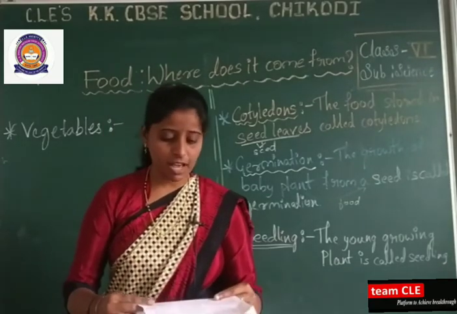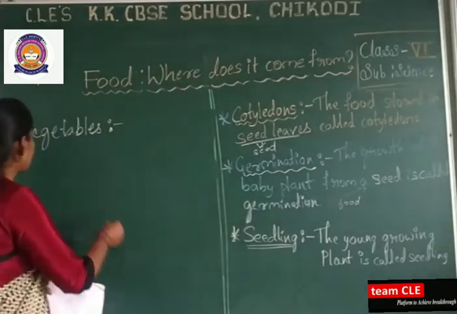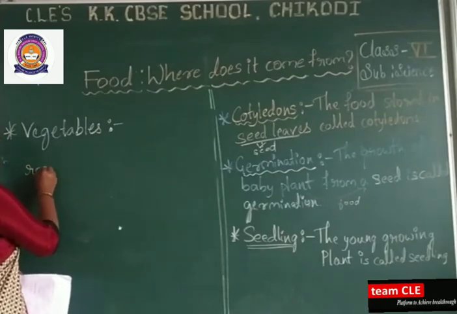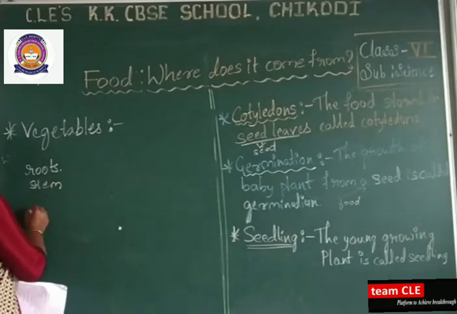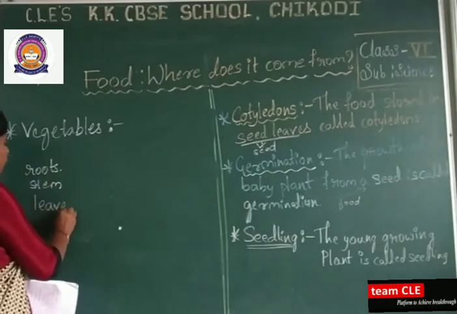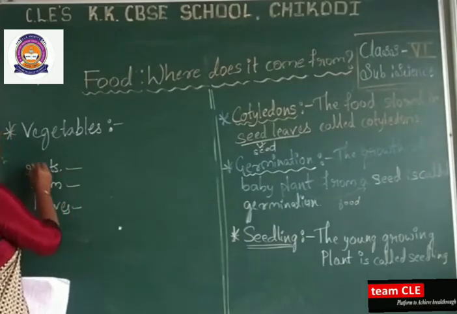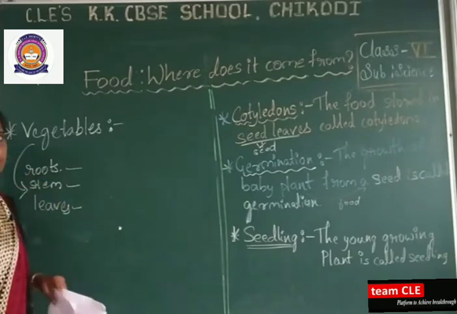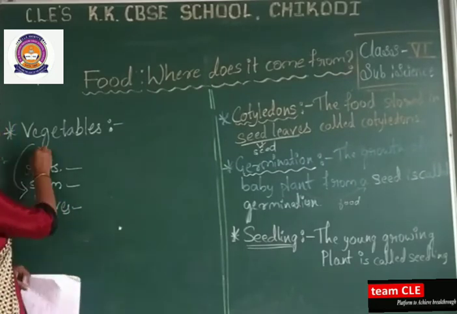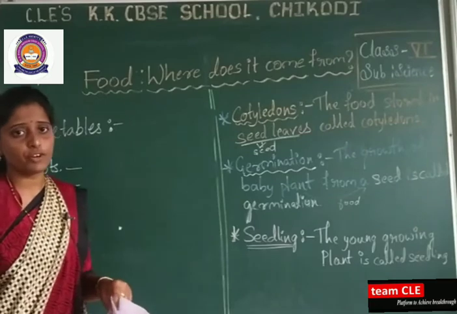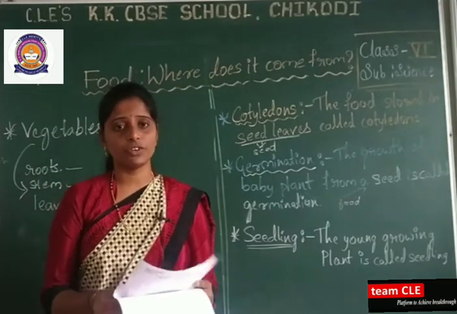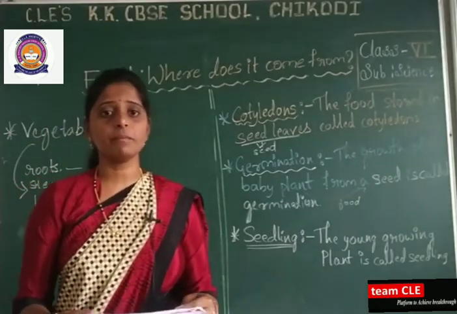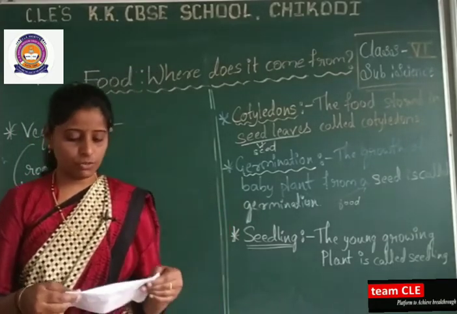In vegetables again, what are we having? We are having the roots, then we are having the stem. We are consuming stem also, and even leaves. Leaves also we are consuming. These are the different sources of vegetables for food purpose. So vegetables are the sources of food. From where are we getting these vegetables? We are getting them from the plants only.